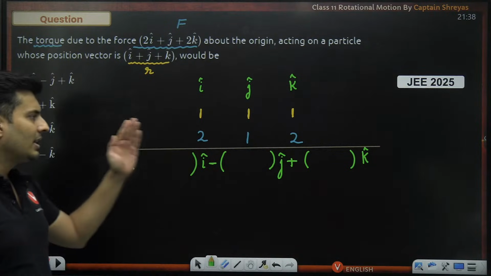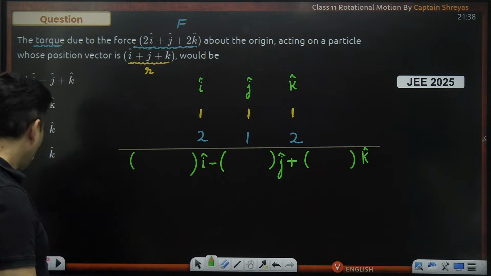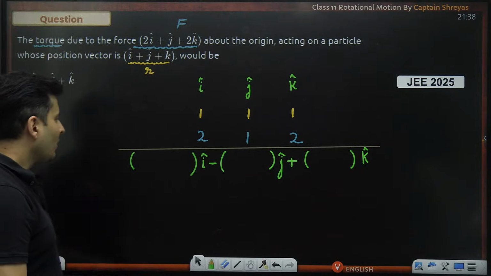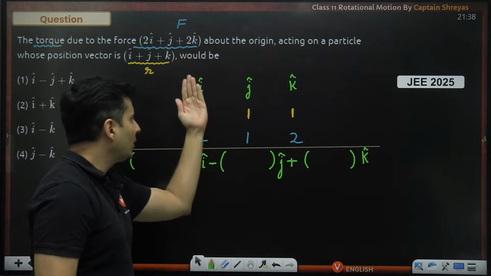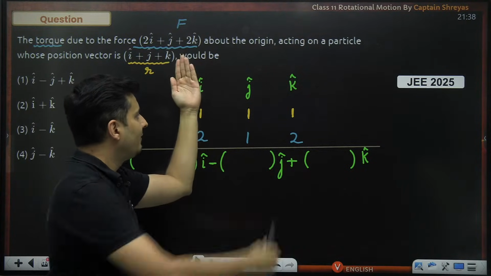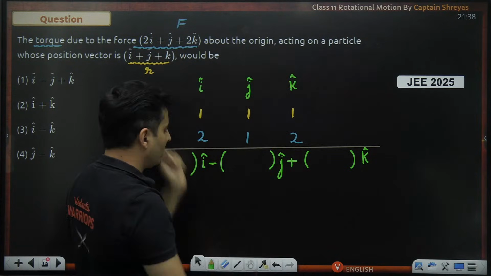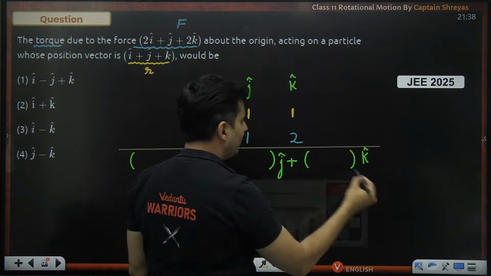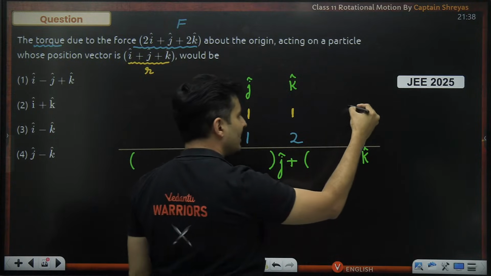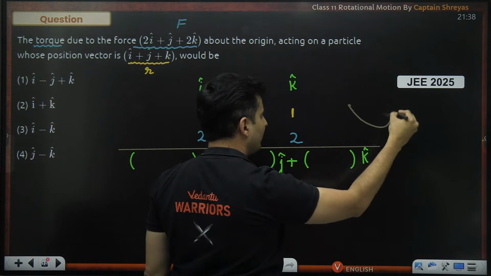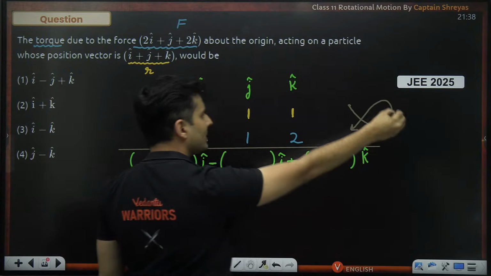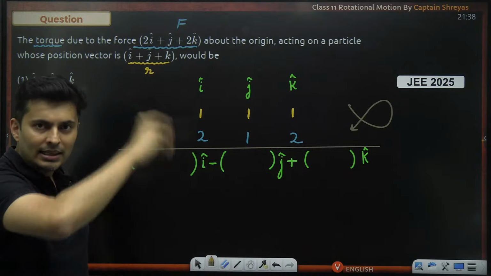That is the next step of the problem. Now, what you will do for i cap, forget the column which contains i and forget the row also which contains i. So you just have to deal with the 4 numbers. And always remember, when you have to deal with those 4 numbers, start from the top left, go like this, and come over here just like a fish, like that.